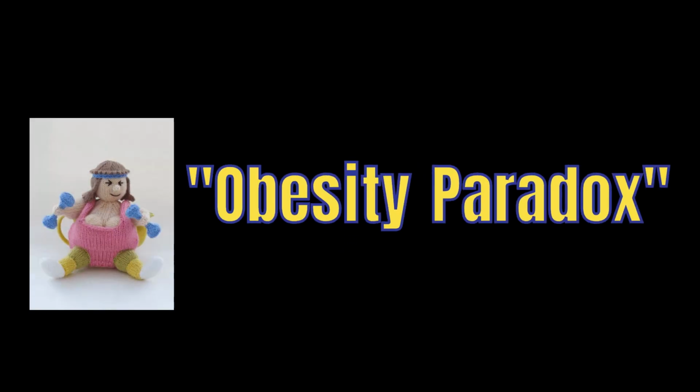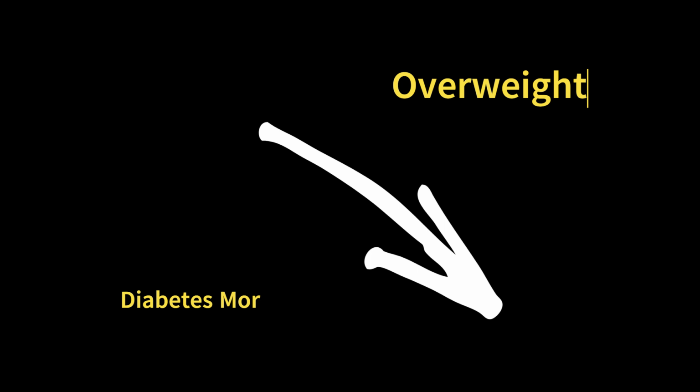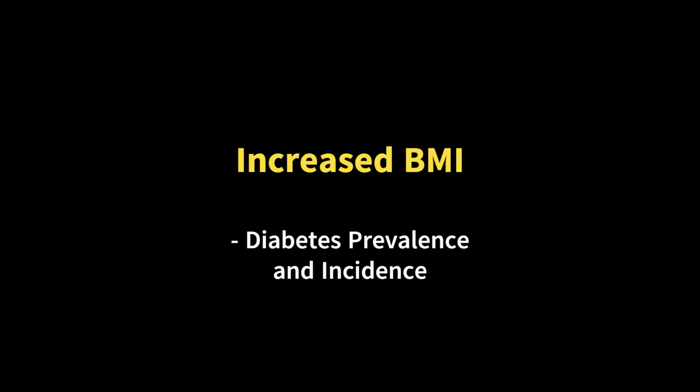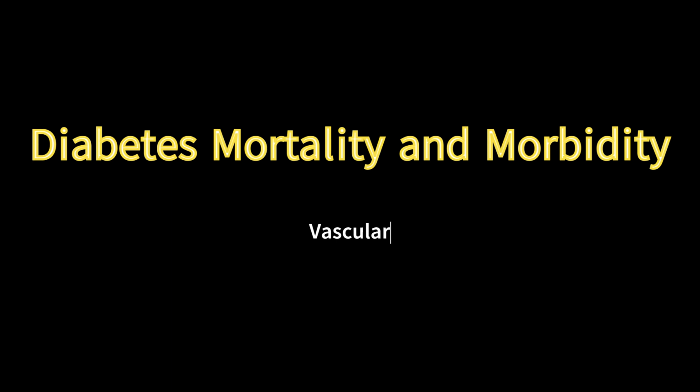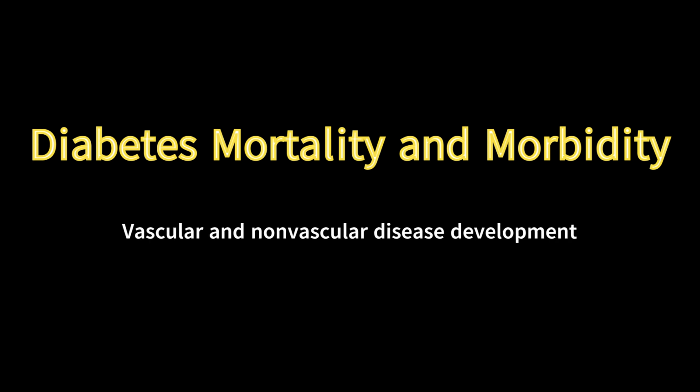Conclusions. This study provides more information to the controversial obesity paradox, where we can see an inverse correlation of being overweight and diabetes mortality. A possible explanation is that we can see increased BMI associated with diabetes prevalence and incidence, but diabetes mortality and morbidity associated with vascular and non-vascular disease development.